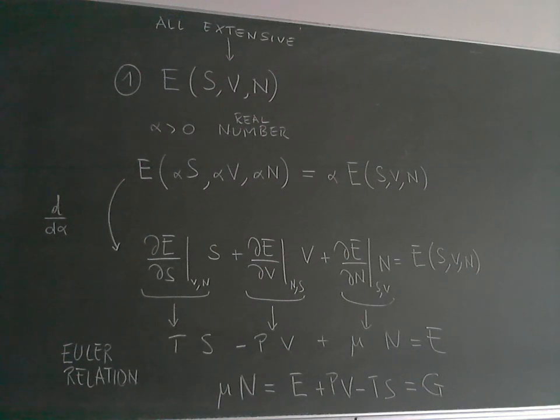Let's take the total derivative with respect to this parameter alpha in this equation.